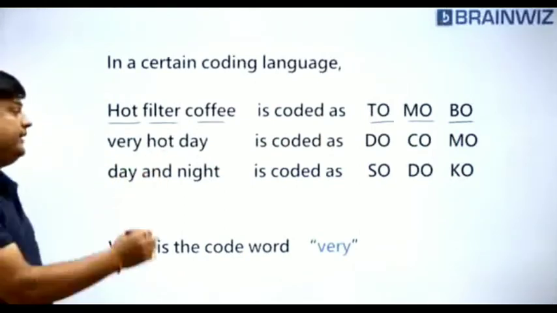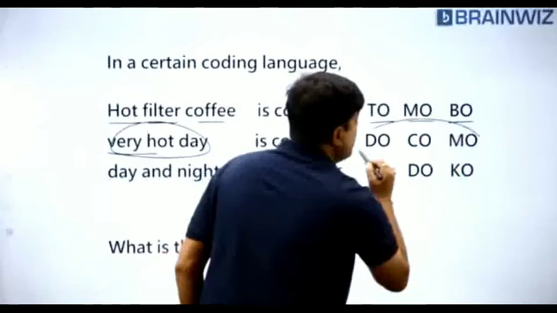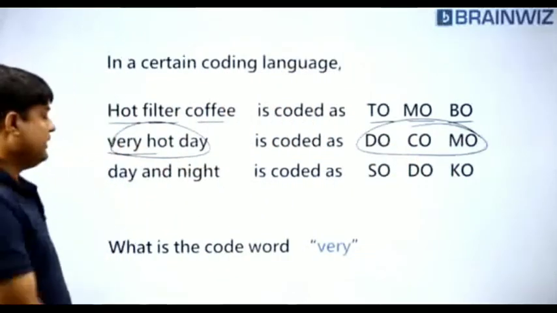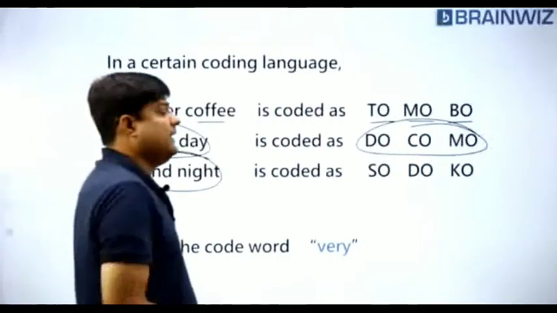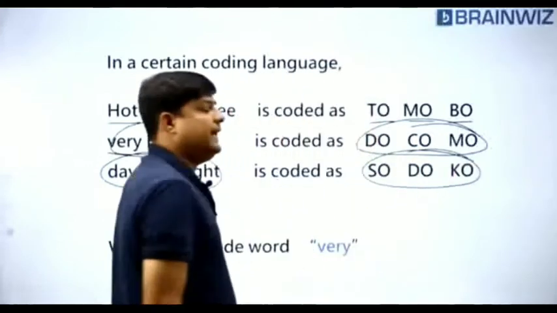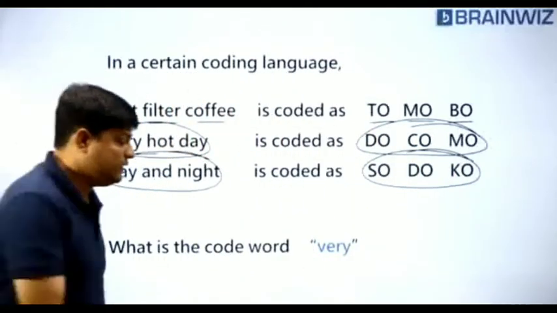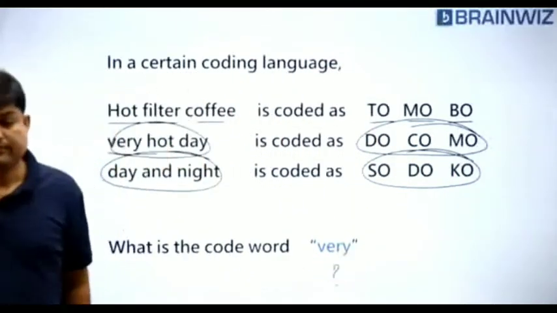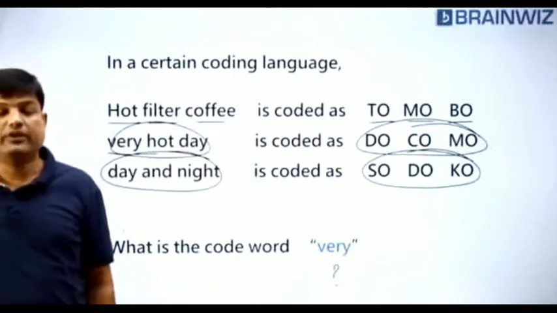Very hot day. Very hot day is Docomo. And one more English statement. Day and night is Sodoko. Then what is the code word for this? Very. What is the code word for this, very?